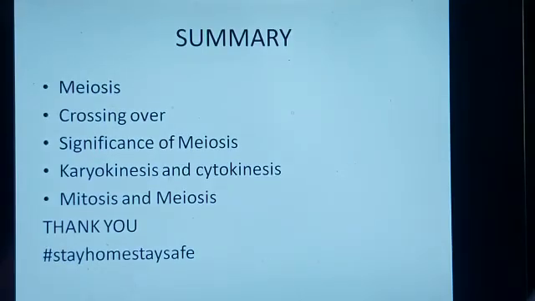Let us summarize what we have seen. In this module, we saw what is meiosis, crossing over, significance of meiosis, karyokinesis and cytokinesis, and also we have seen the difference between the mitosis and meiosis. In the next module, I am going to discuss some very important question answers pertaining to this chapter.